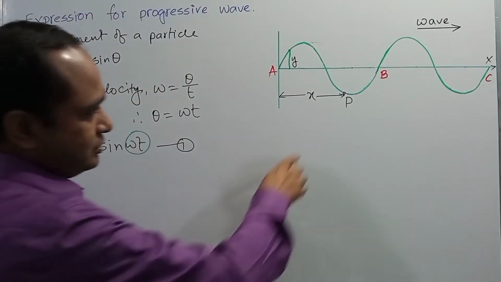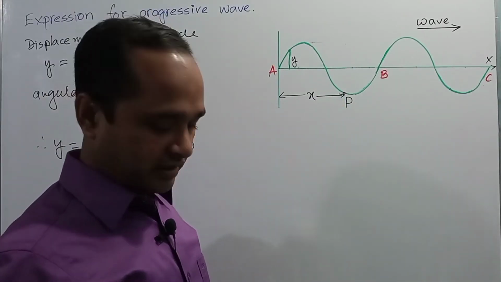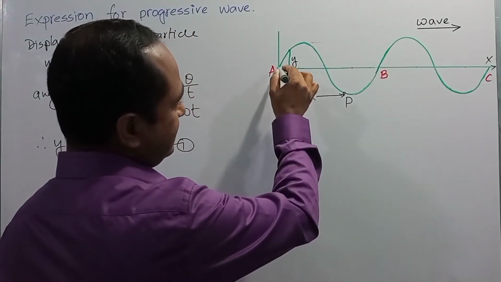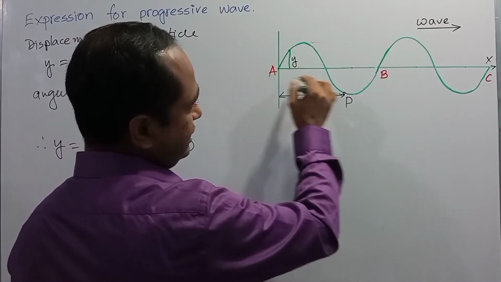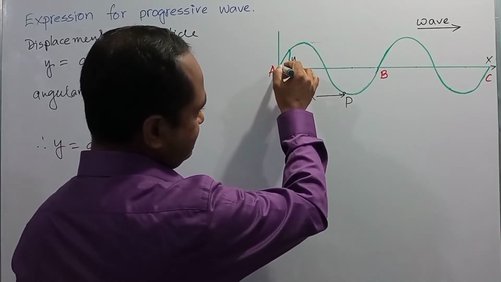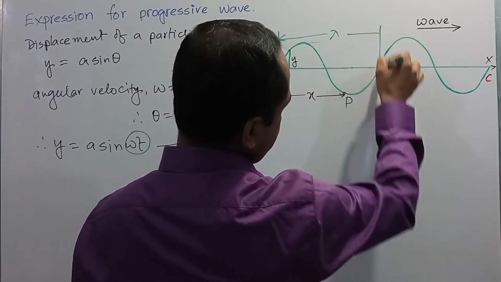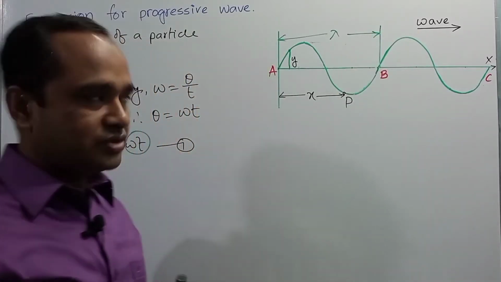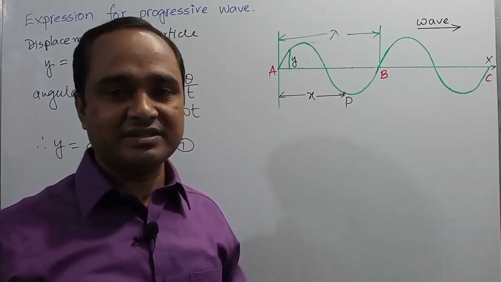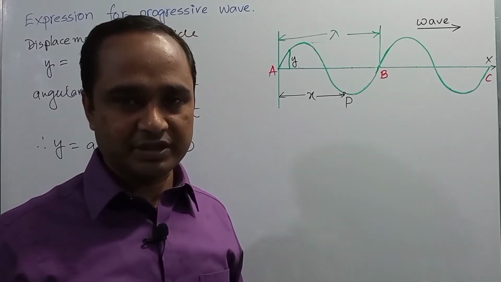So first we need to know the phase angle of the particle, and here you have to keep in mind that if the wave is displaced from A point to B point, then the distance is known as lambda. This length of the wave is called lambda, that is the distance traveled by a wave during one complete oscillation, called wavelength, right?